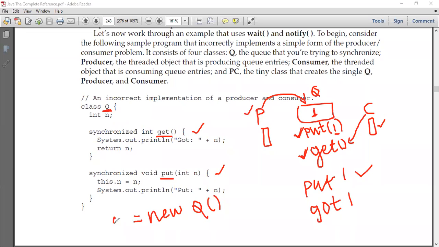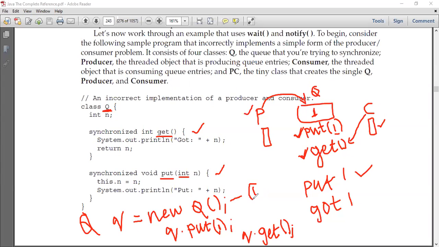So I can write Q. I'm creating an object of the class called Q, and using this object only, I can call either the put method or the get method. I can call Q dot put. Similarly, in order to call the get method, I should call Q dot get. Here I should pass 1. Why? Because this put is expecting an integer argument. Is it right, students?